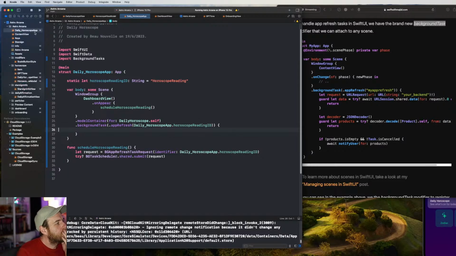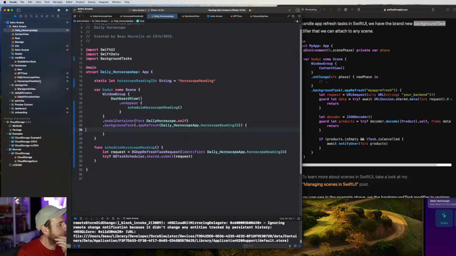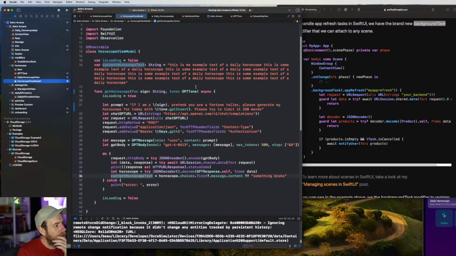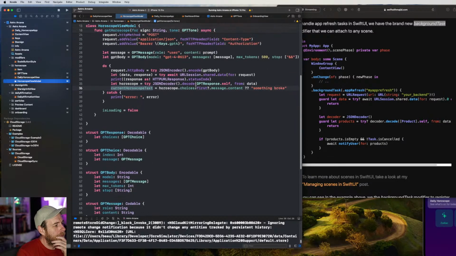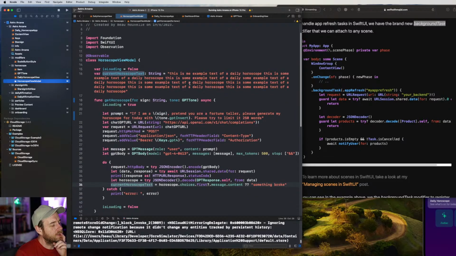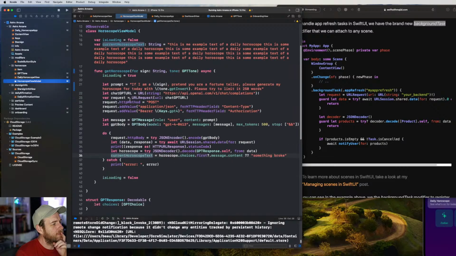We might. Let's take a look at the... Where are we? Horoscope view model here. So this is what's doing the request. I'm just thinking now whether we should reuse this, but I wonder if there's a way we can change it up a bit so it's easier to access.